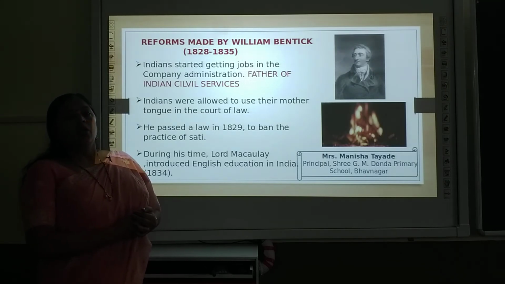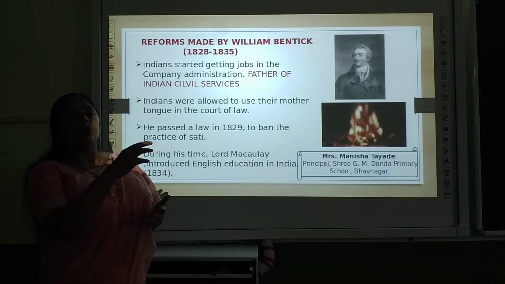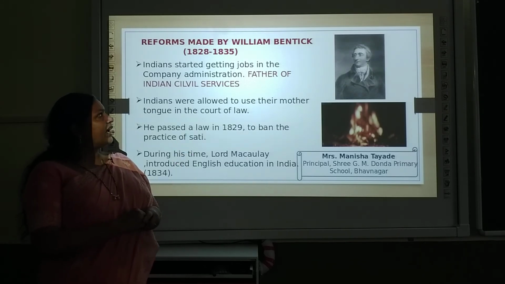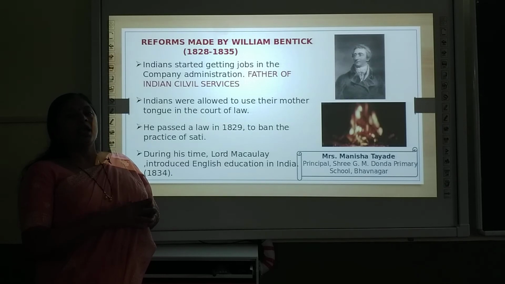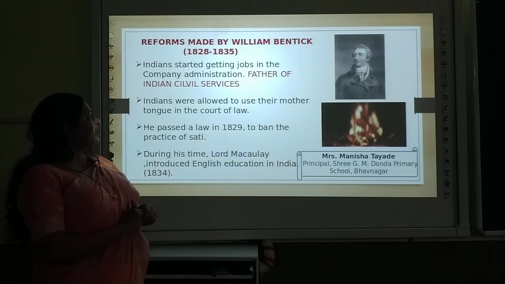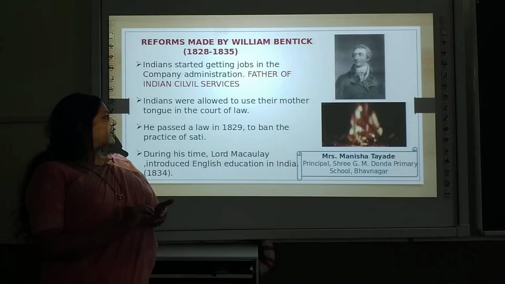Earlier, Indians were recruited only in the military or army. But after the arrival of William Bentinck, educated Indians started getting jobs in the British East India Company in the administrative offices also. That is why he is also known as the father of Indian civil services.